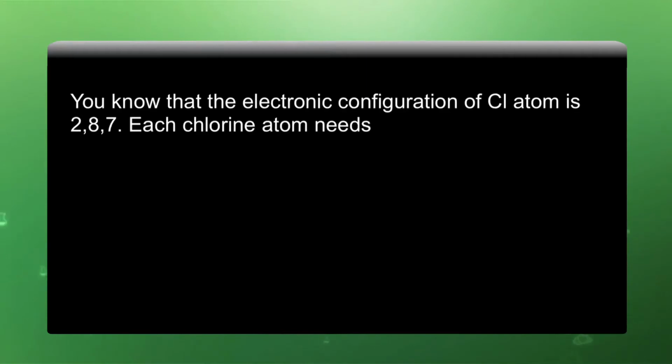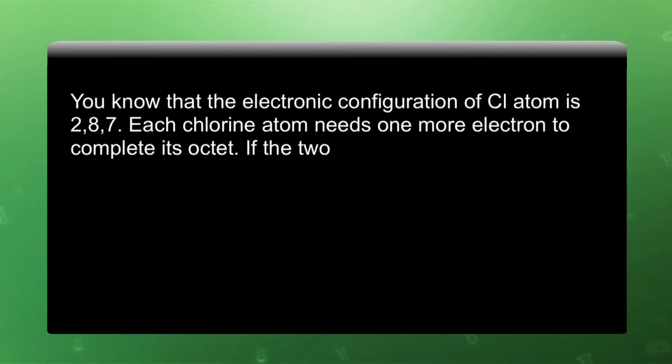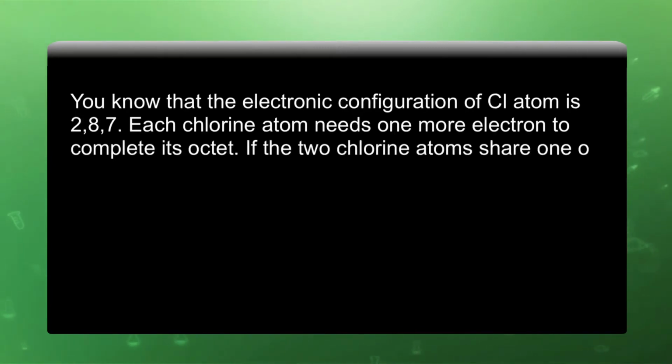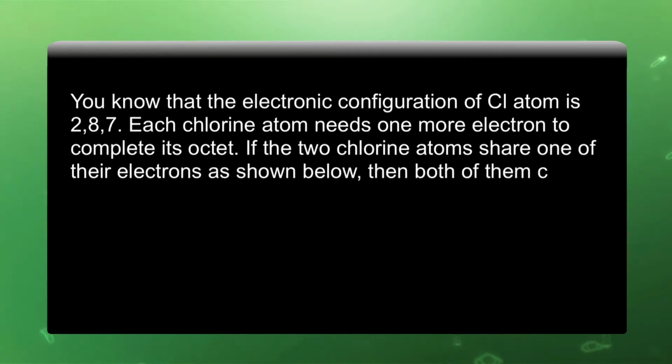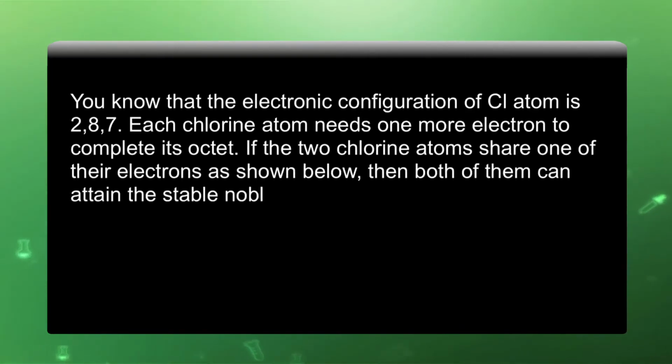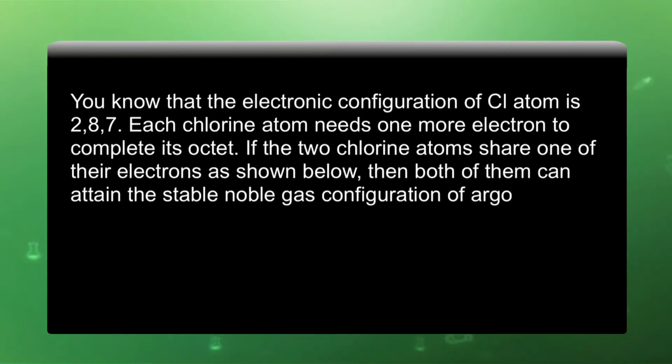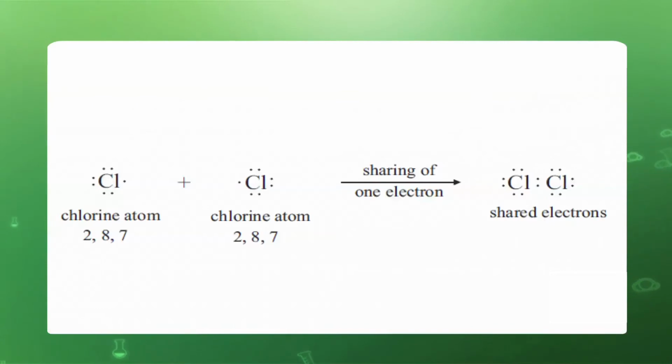Each chlorine atom needs 1 more electron to complete its octet. If 2 chlorine atoms share 1 of its electrons as shown below, then both of them can attain the stable noble gas configuration of argon. This is the representation of how the chlorine atoms are sharing electrons, and ultimately both the chlorine atoms get 8 electrons after sharing and become stable like Cl2 molecule.